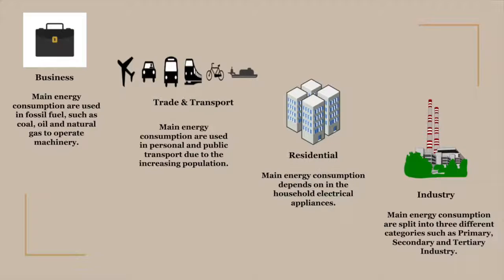Chongqing is the fastest growing city in the world in terms of business, trade and transport, residential, and industry. Firstly, businesses use energy mainly in fossil fuels such as coal, oil, and natural gas. Secondly, trade and transport are used in personal and public transport. Thirdly, residential depends on the household electrical appliances they use. Lastly, industry is split into three categories: primary, secondary, and tertiary industry.